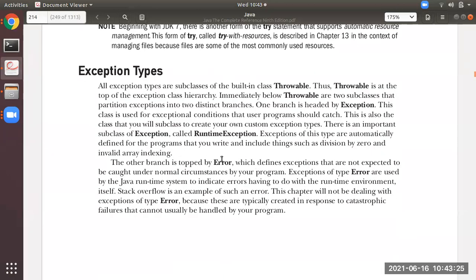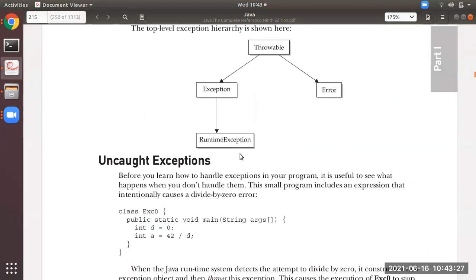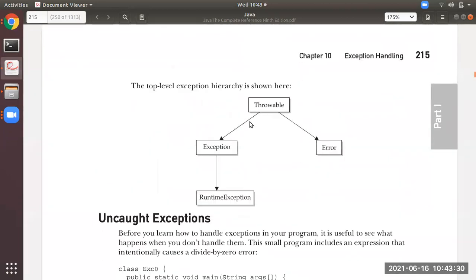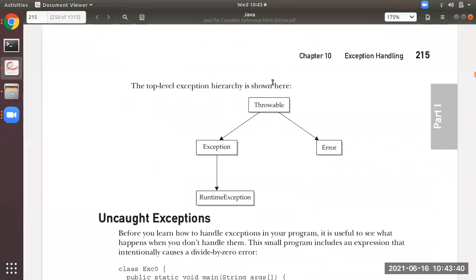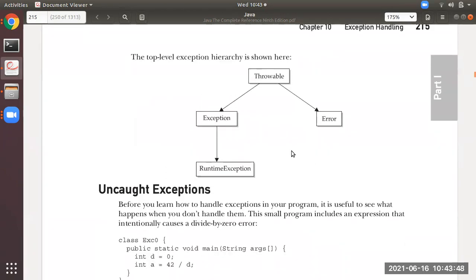Now, this is a small diagram. Try to remember, students, in exception types, all the exception types are subclasses of one class, that is Throwable, and it has 2 subclasses, Exception and Error. Mostly in this chapter, what you will learn is the subclasses of Exception, that is RuntimeException. All of them come under the subclass of RuntimeException.